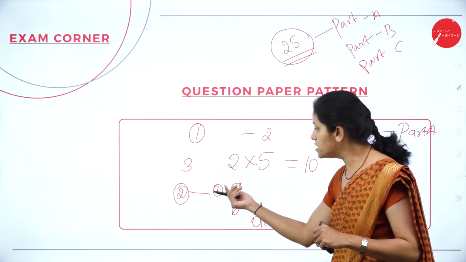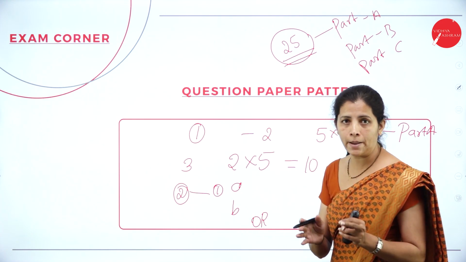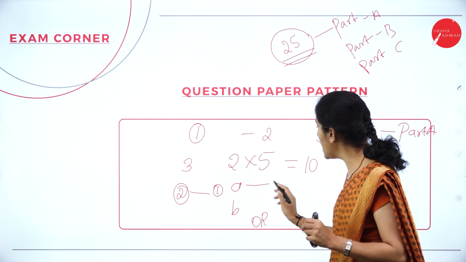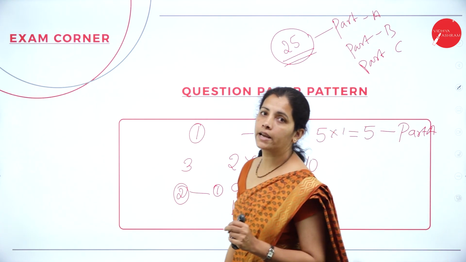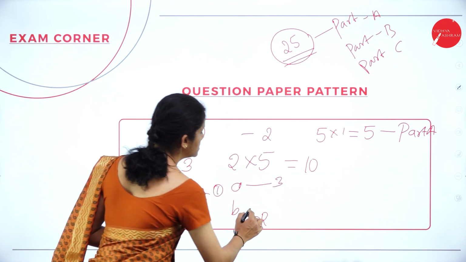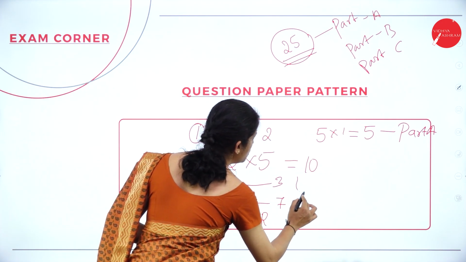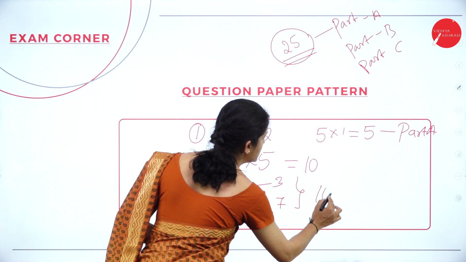The first part carries 3 marks and the second part carries 7 marks. So, 7 plus 3, it is 10.